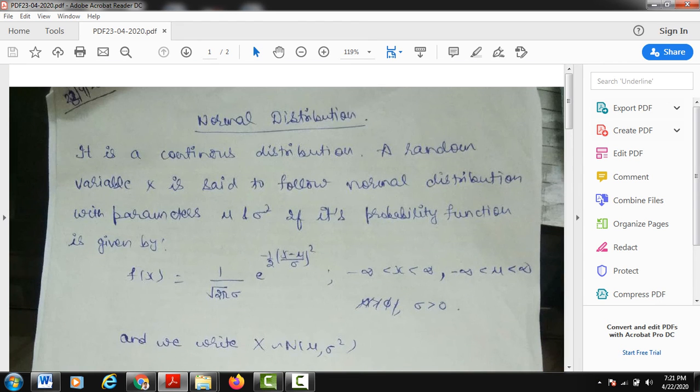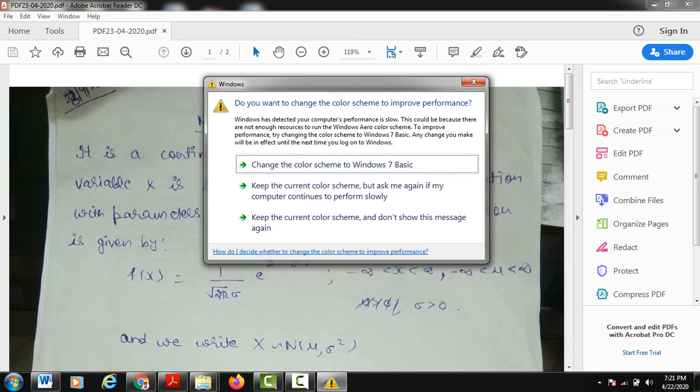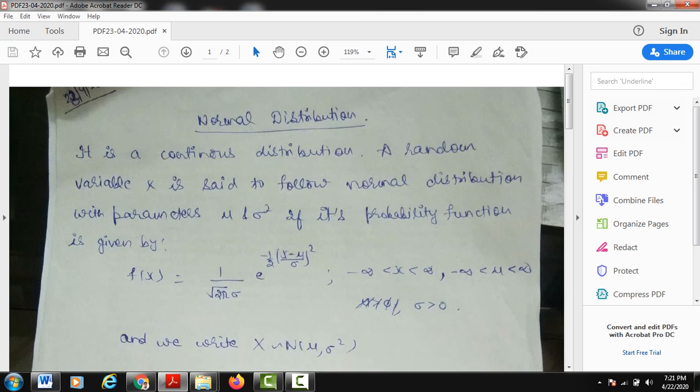So basically students, I'm now going to summarize the content of the whole lecture. I am discussing normal distribution. We have 3 distributions in our syllabus: binomial distribution, Poisson distribution and the normal distribution. Binomial and Poisson distribution come under the discrete distributions, that is, the random variable under consideration is the discrete random variable, and the normal distribution is for the continuous random variable. And you must remember the probability function of each and every distribution.